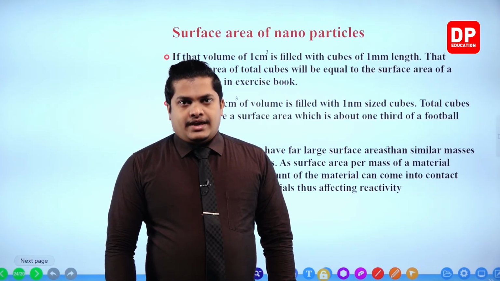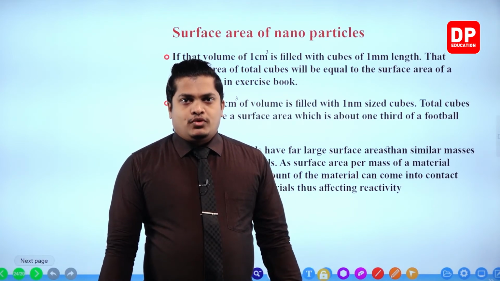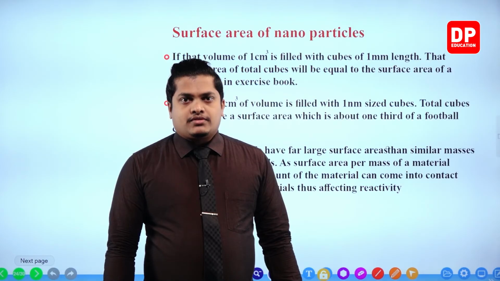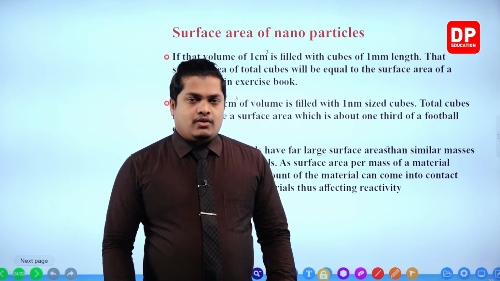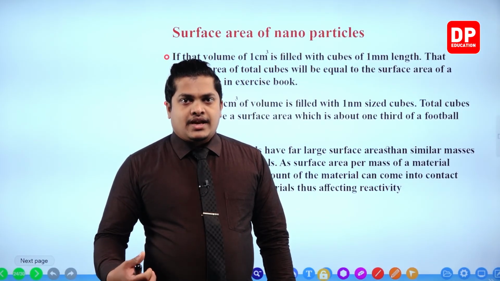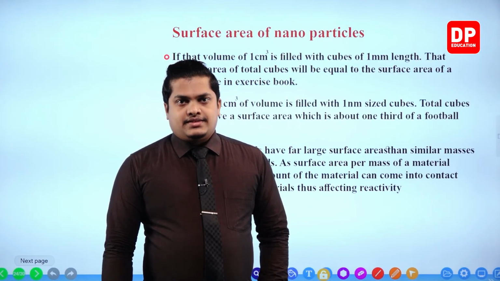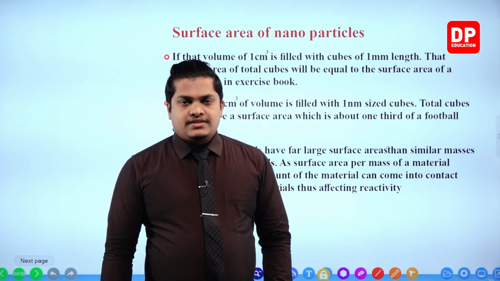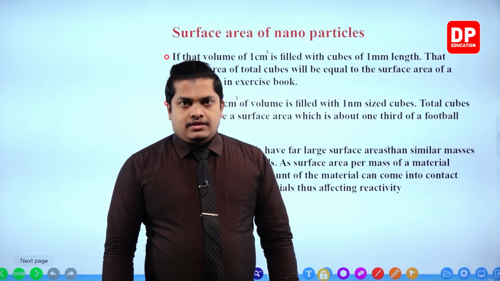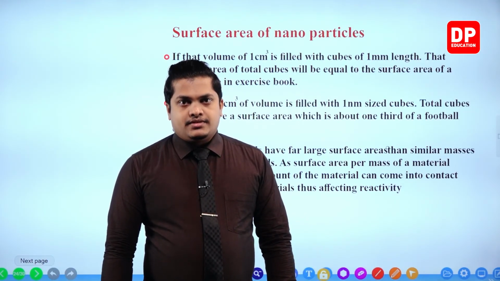Like I said in the previous one, that is why when you take a large wood log, it's not going to react with oxygen or combust quickly. However, if you chop it into pieces, it will react very quickly with oxygen. That means it will combust very quickly. The reason behind this is the surface area. Higher the surface area, very high the reactivity of the substance, my dear children.